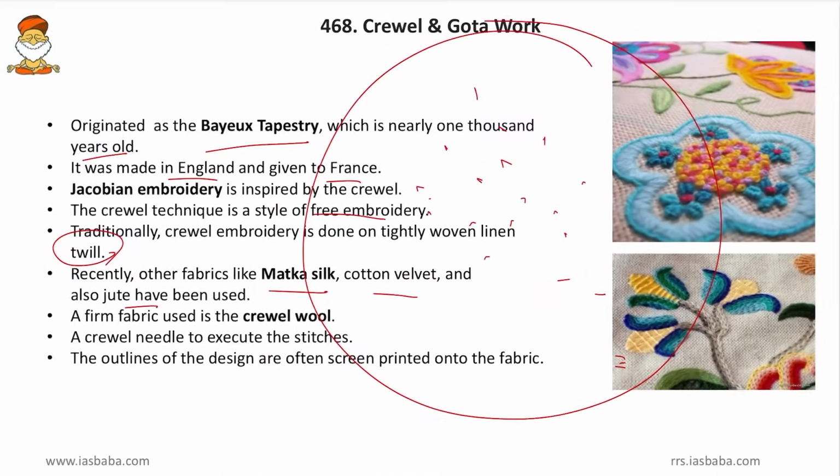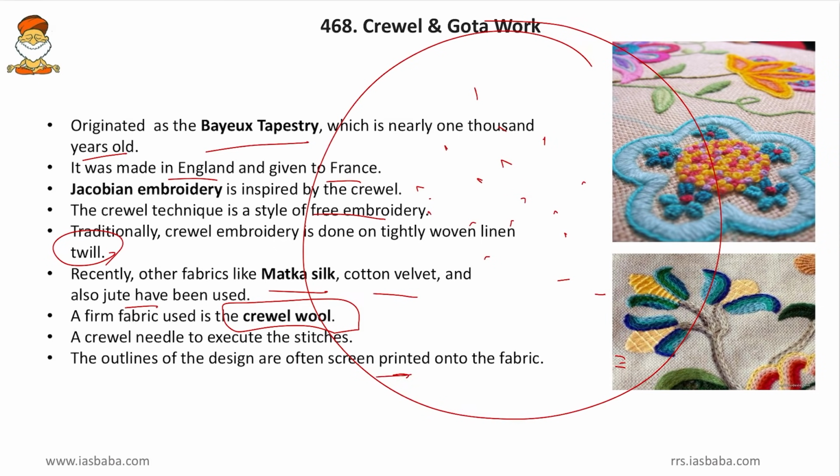Then come to more facts. A firm fabric is used and it is called the Crewel wool. Friends, this Crewel work is a tight embroidery. So that requires a sturdy wool thread and the Crewel wool is used for that. And then a Crewel needle is used to execute the stitches. And then the outlines of the designs are often screen printed onto the fabric.